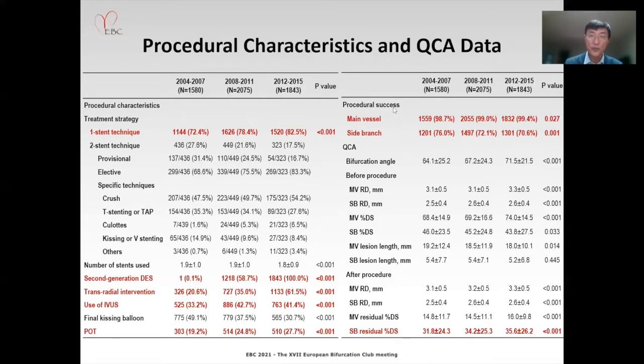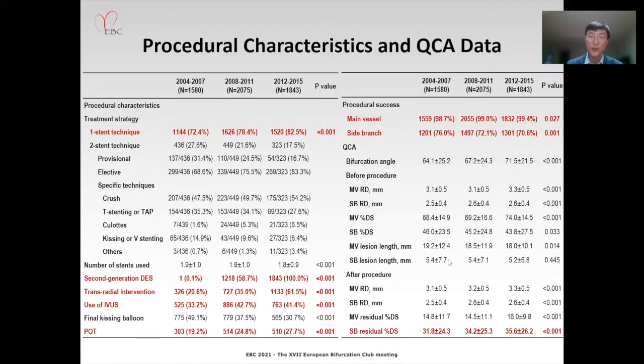The procedural success in the main vessel has somewhat increased, but notably the success rate in the side branch has been reduced significantly, mostly because of residual percent diameter stenosis, which has increased over time.